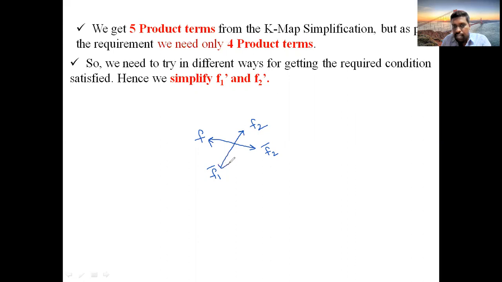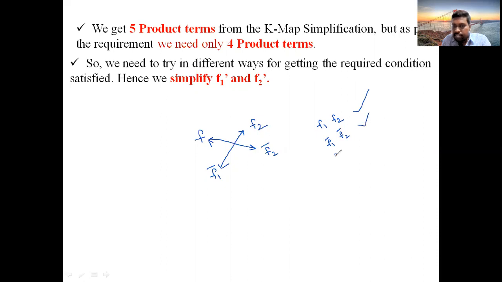You have four ways. One is comparing F1, F2. That means simplification of F1 and F2 and comparing them. If the condition is satisfied, okay, then find F1 bar, F2 bar and start comparing them. If satisfied, okay, then no problem.